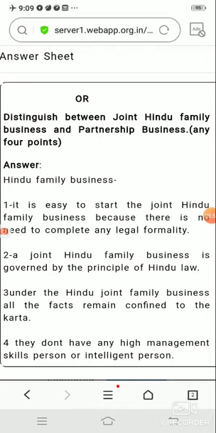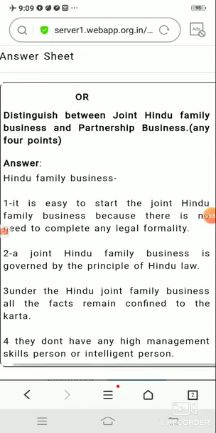But in case of partnership form of business, the continuity is not there, because in case any partner of a business dies, we have to dissolve the partnership first and then again register it. So these are the differences between joint Hindu family business and partnership form of business organization.